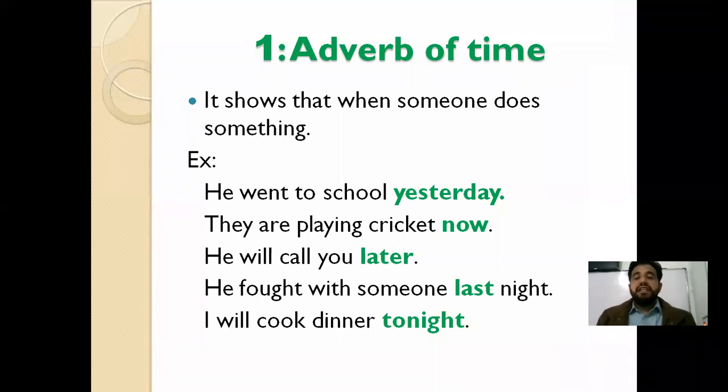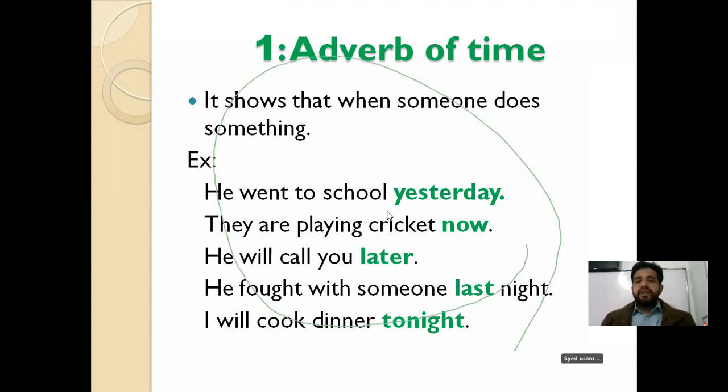Like, he will call you later. Later is also showing the time, when will he call? Later. Like, he fought with someone last night. Last is also showing the time, when? Last night. I'll cook dinner tonight. Tonight is also describing the action, cooking. When will this action take place? It will take place tonight. So whenever those words show you the time of an action, when someone does something, we use an adverb of time.